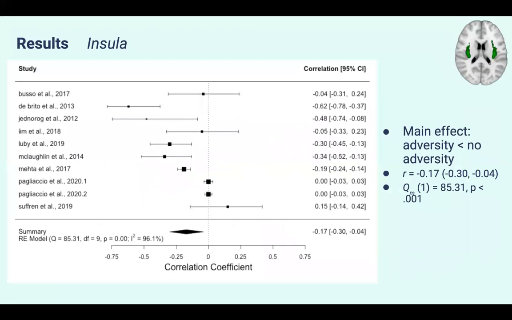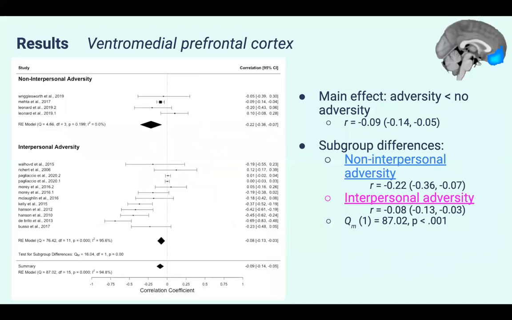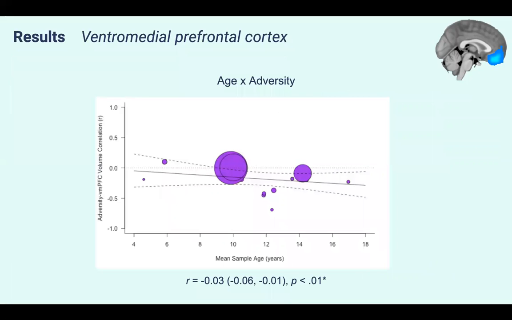Next, for the insula, there was a significant main effect of adversity, such that on average, adversity was associated with smaller insulas. Then for the ventromedial prefrontal cortex, we found a significant negative association of adversity on volumes. There was also another subgroup difference, such that non-interpersonal adversity was associated with smaller volumes than interpersonal. And lastly, there was another interaction with a negative association of overall adversity with age on ventromedial PFC volumes.